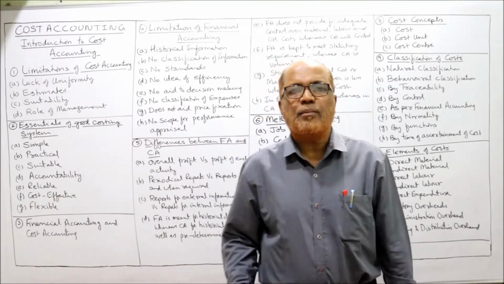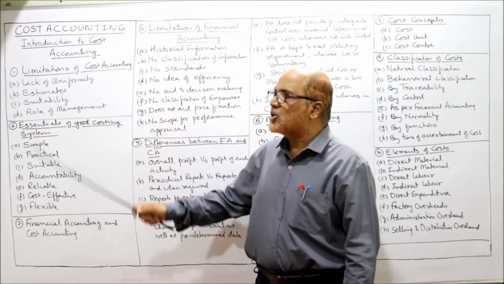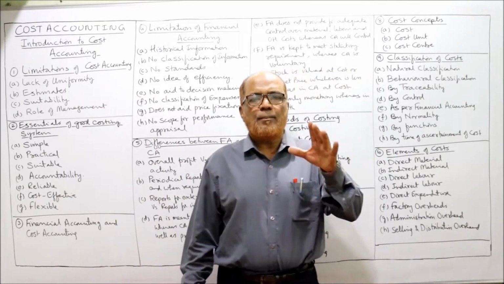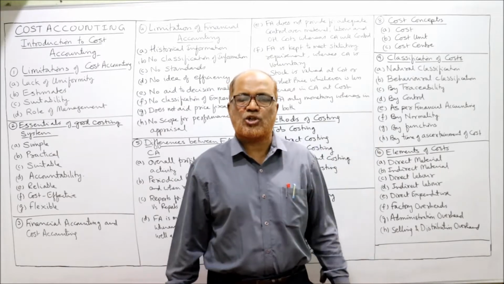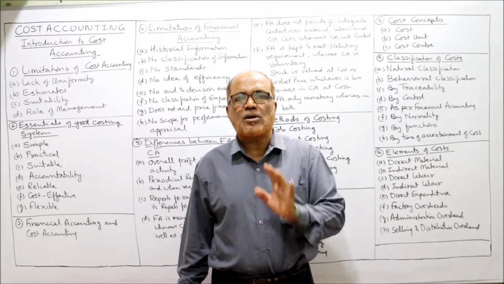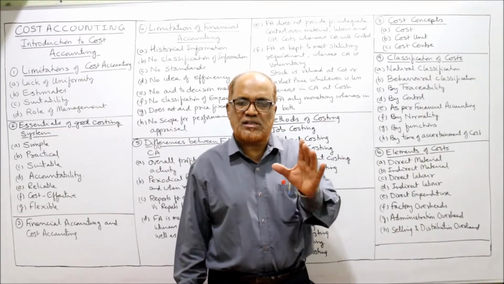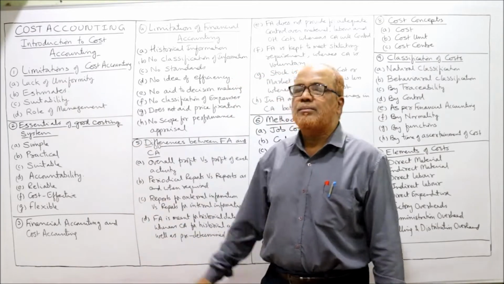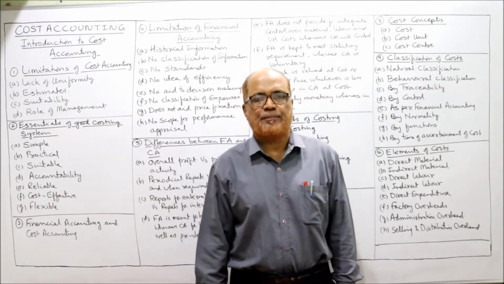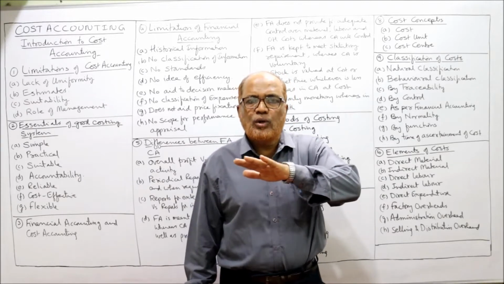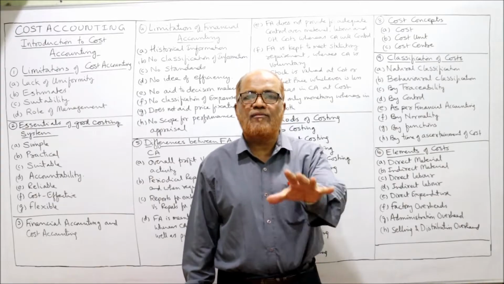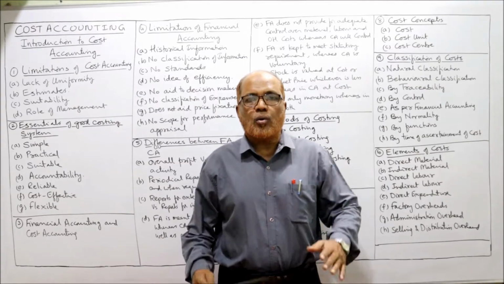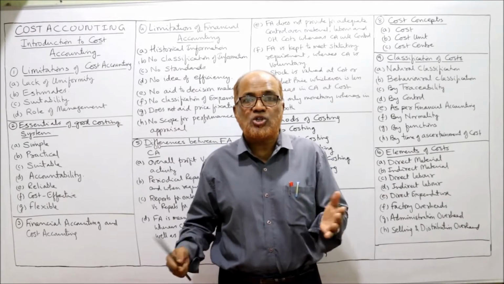Now I am going to start the next topic, limitations of cost accounting. See, there are many benefits of cost accounting; already I have discussed them in the last session. Now some limitations are also there in the subject cost accounting. The first limitation is lack of uniformity. There are no uniform rules or principles which will always be followed by every cost accountant. The rules, the principles, the procedure may change.